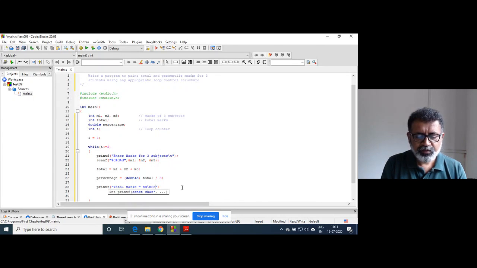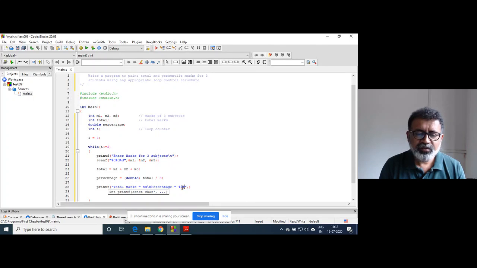And then percentage is equal to double. Double has got the format specifier as %lf. That is the format specifier for double. Format specifier for float is %f. For double it is %lf.